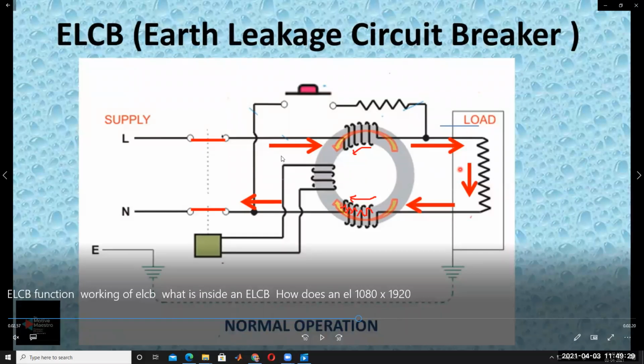Under normal conditions, let us assume 4 amps current is passing through this coil, and then coming back through the other terminal, also 4 amps. So whatever flux is generated by the primary here, the same amount of flux is generated here also. For example, 1 Weber.